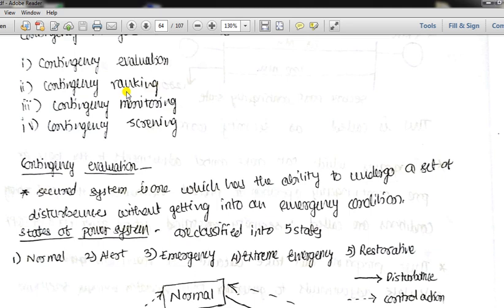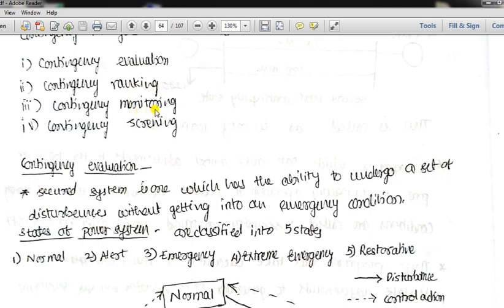Depending upon our preferences, or depending upon the severity and the frequency of occurrence of a contingency, we are going to rank them. So contingency 1, 2 and so on, we will be ranking them and dividing them into credible and non-credible contingencies. Only credible contingencies can be considered for further evaluation. Then further we have contingency monitoring.